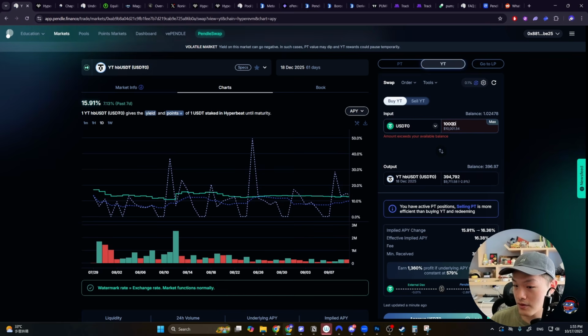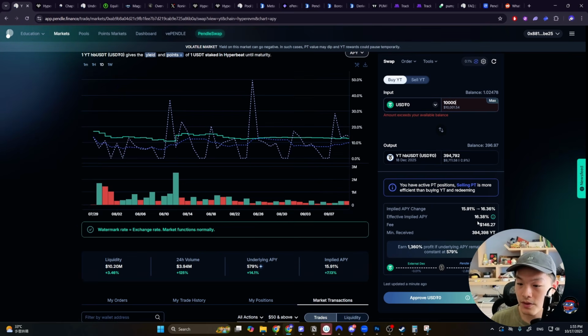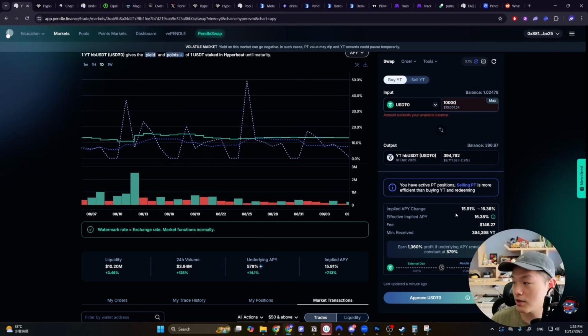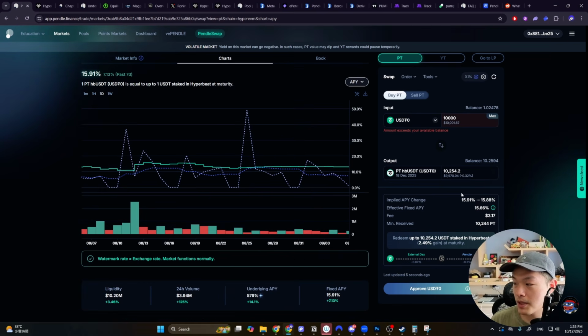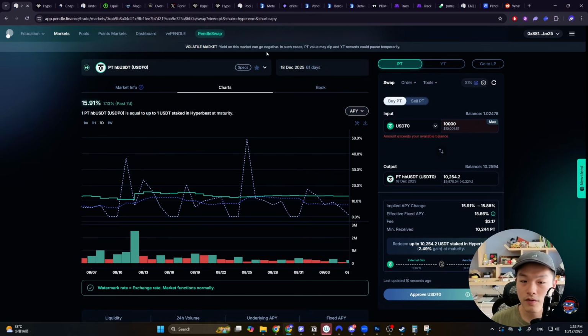So if I buy $10,000 worth of YT, you can see that the impact on the APY would change by quite a lot compared to if I buy $10,000 worth of PT. The yield does change, but not by a lot. If you're happy with this yield, about like 15%, then of course you could lock into this protocol.